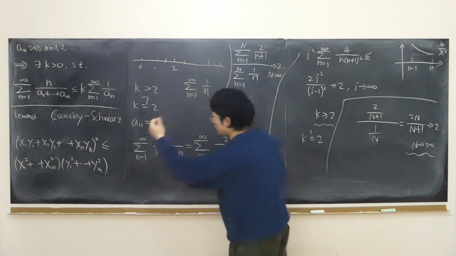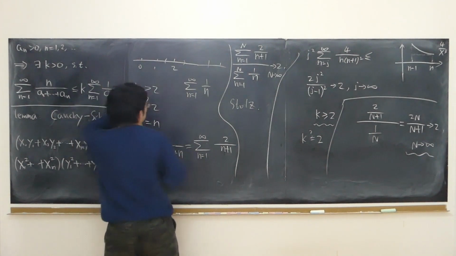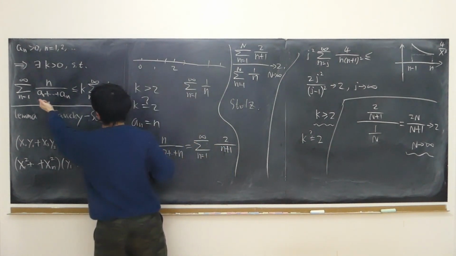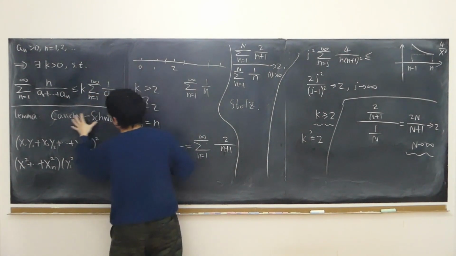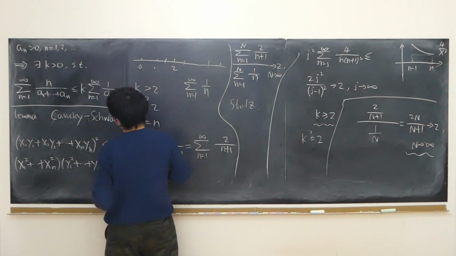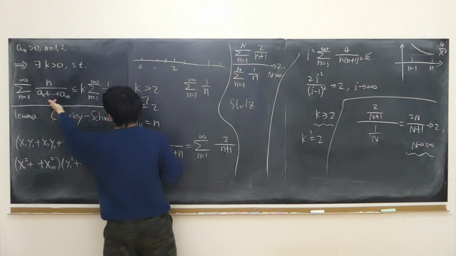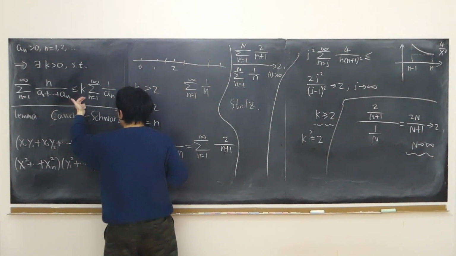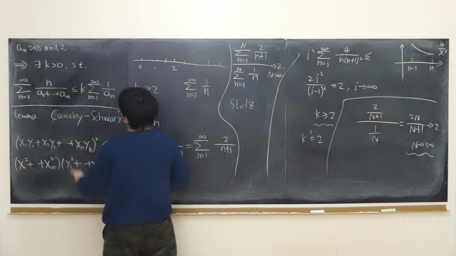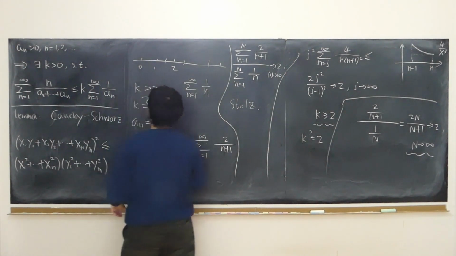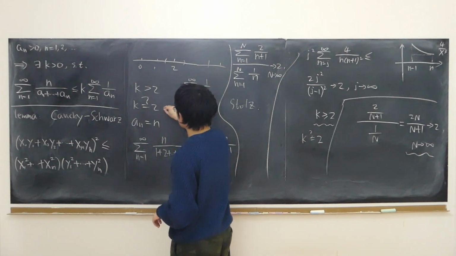So in this case, the limit, meaning the infinite sum ratio, really is equal to 2. In other words, I can say that the infinite sum is equal to 2 times the infinite sum. In this case, k is equal to 2. In this case, it's okay.